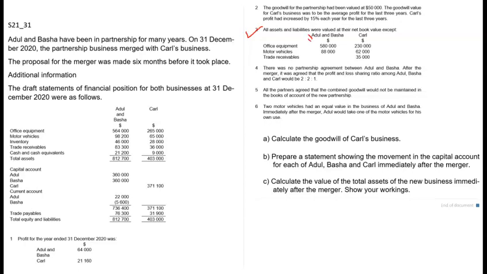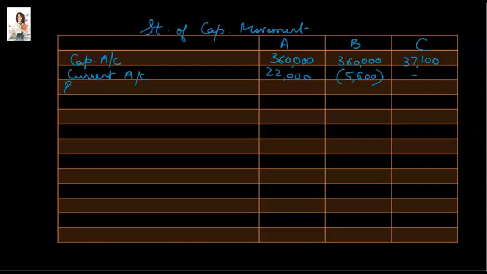So for Adul and Basha, the office equipment has been revalued at $580,000, whereas the net book value was $564,000, and the motor vehicles were valued at $88,000, whereas the net book value was $98,200. So we will record this now. So let's write revaluation of assets, and we will need to prepare a working note for this.